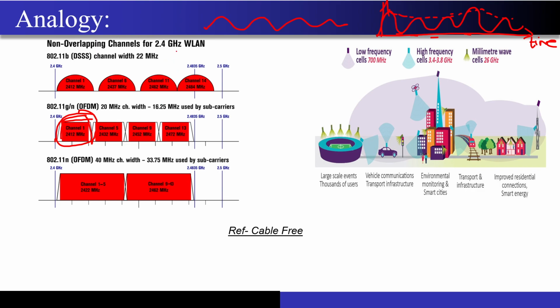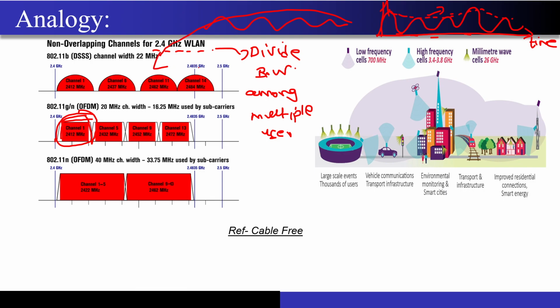Now what is so important about this? Because there is a particular bandwidth that has been assigned for this entire Wi-Fi region, and I have to divide this bandwidth among multiple users. First of all, just by seeing this signal, I don't know what the frequency contents of this signal are. The moment I go into the other domain, the Fourier domain, I can tell that this signal is actually only containing 20 megahertz of bandwidth.